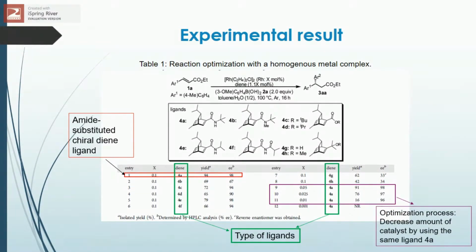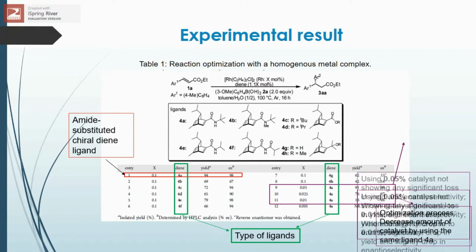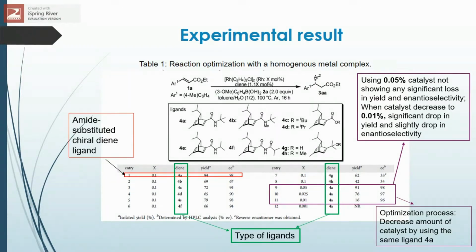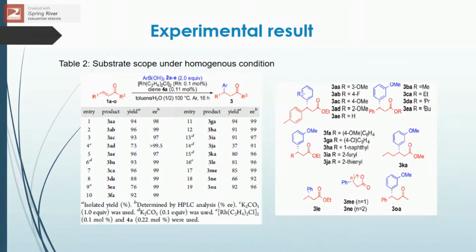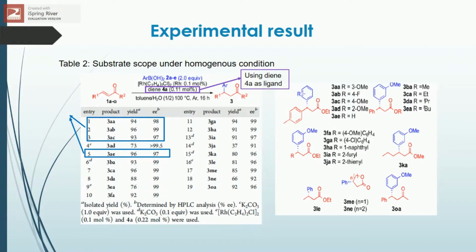From these entries, it shows that by decreasing the percentage of catalyst, the yield remains reasonable, meanwhile there is no significant loss in the enantiomer selectivity. Table 2 shows the substrate scope of reaction by using the homogeneous rhodium complex with DIN4A, which is amide substituted chiraldine. The reason why DIN4A is chosen is because it shows the highest isolated percentage yield and excellent enantiomer selectivity during